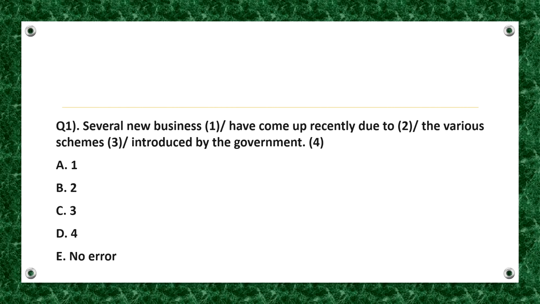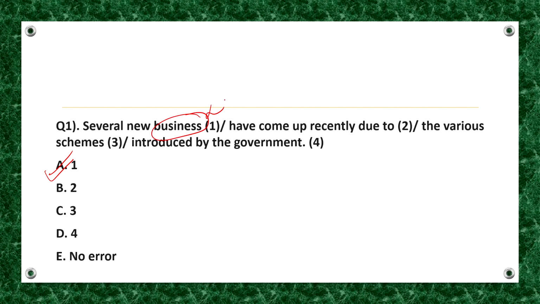So, is it done? Let's discuss. Let me first read out the sentence given. Several new businesses have come up recently due to the various schemes introduced by the government. So, the error is in the first part of the sentence, that is option A is our answer. We need to replace business with businesses.